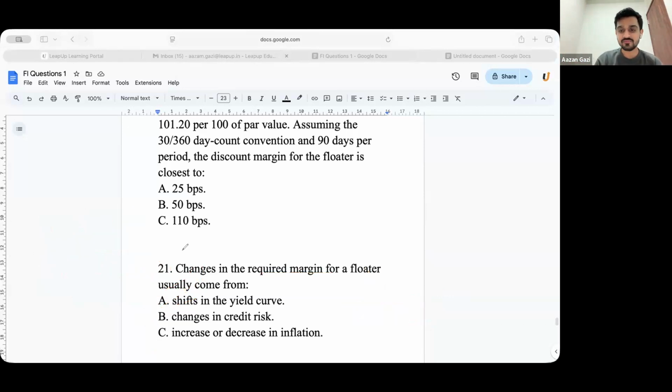Let me repeat it again. Whenever you are investing in a floater or a floating rate note, you do not want any interest rate risk. Whatever the interest rate in the market is, you want that. But apart from that, there is one risk, where your required margin, that is your denominator, might change. That is when there are changes in the credit risk. Is that clear for everyone? The correct answer would be B for this one.